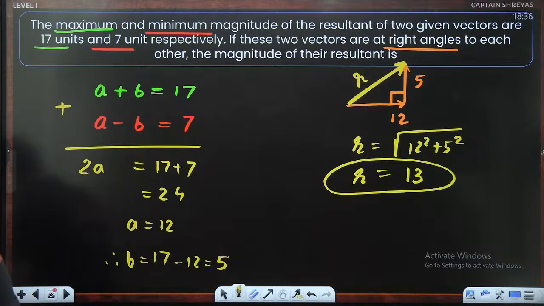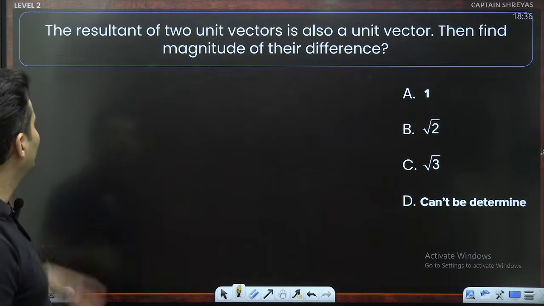Very good. Many of you got it. Proud of all of you. Very good. Proud, proud, proud of all of you. Moving on to the next question.